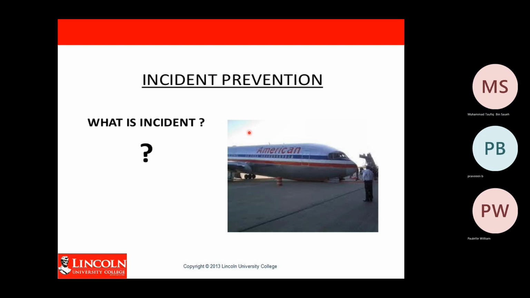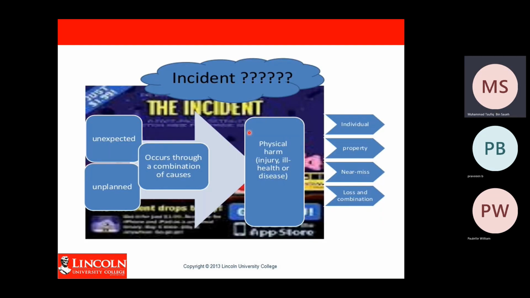Okay, all right, so what is an incident? Incident or accident occurs through a combination of causes. Accidents always happen unexpectedly. Maybe you can predict, but usually accidents happen when you didn't predict the timing.